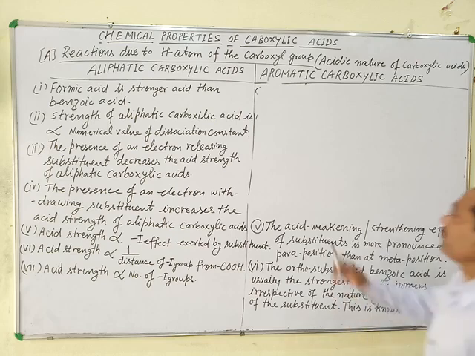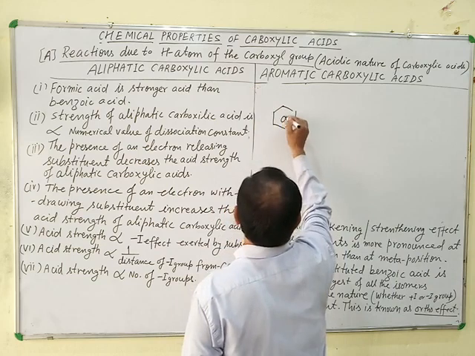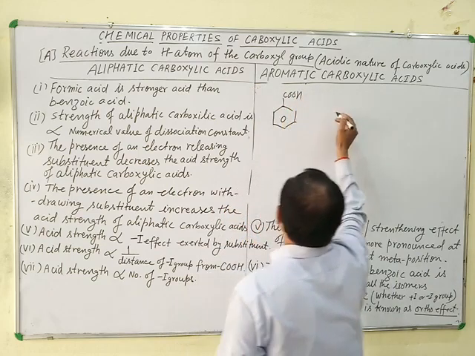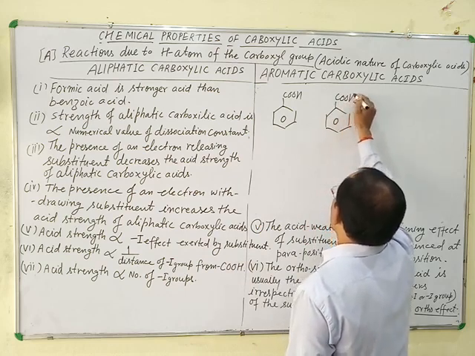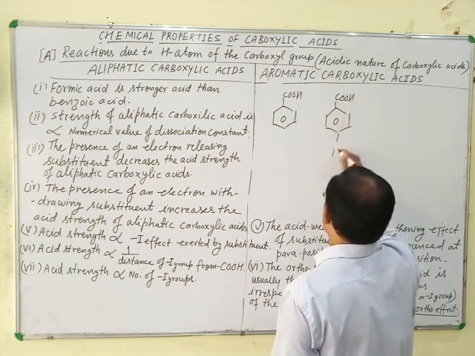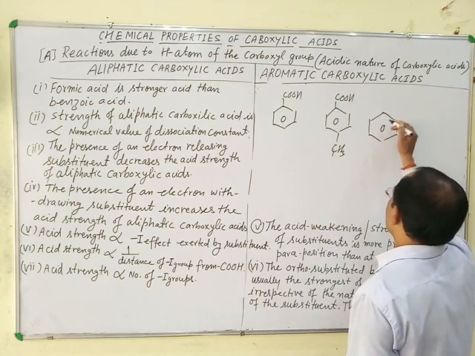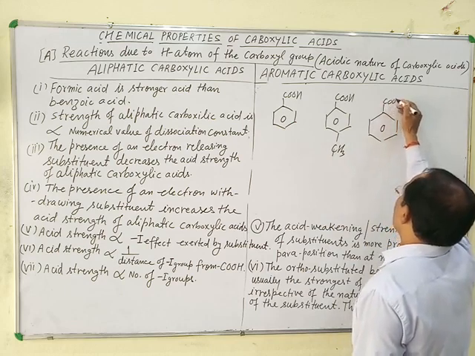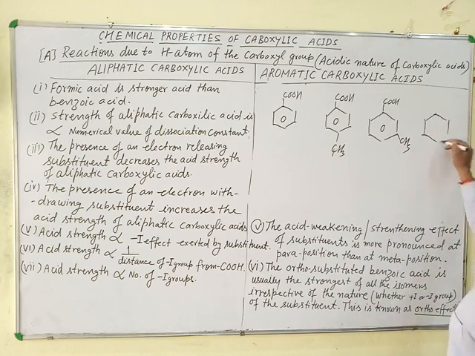For example, if we take benzoic acid, then para methyl benzoic acid, then meta methyl benzoic acid, and then ortho substituted benzoic acid.